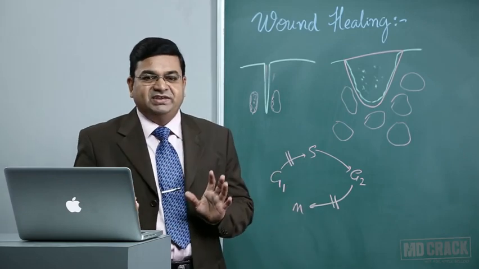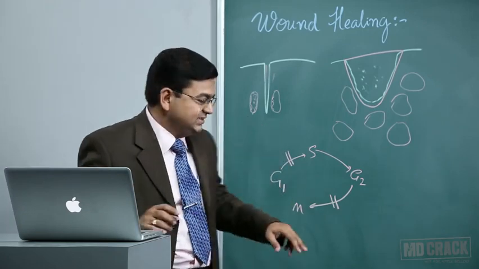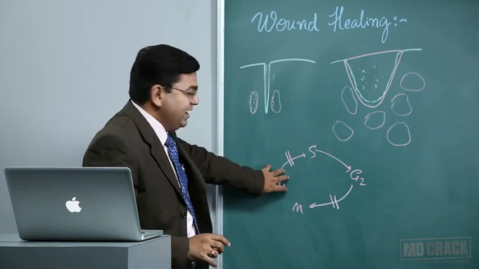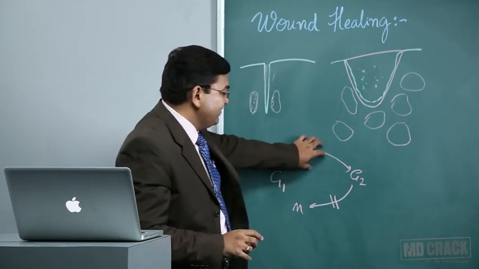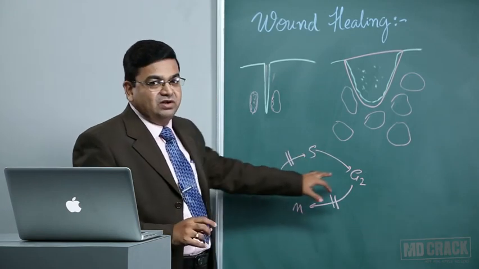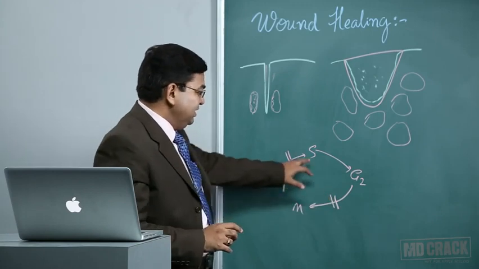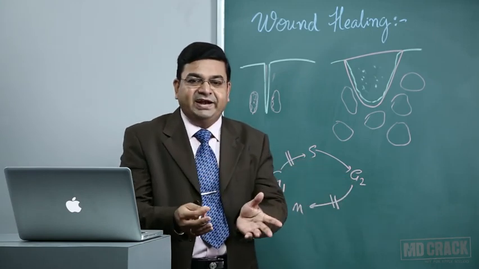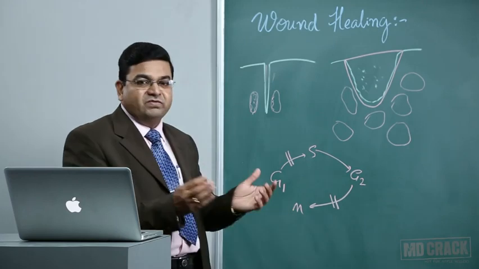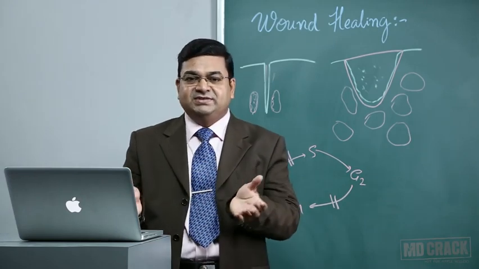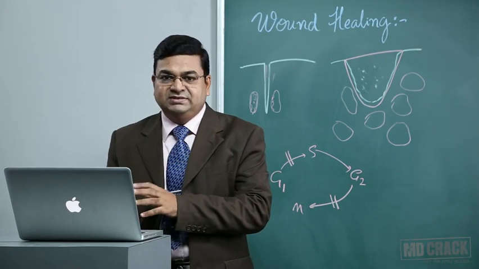So in the G1 phase, all the raw material that is required for synthesis of DNA will accumulate. Once there is synthesis of DNA, it is a point of no return. Cells will not revert back to the normal stage. In the G2 phase, the cells themselves get ready for further mitosis, and after mitosis, the cells will divide by cytokinesis. One cell will become 2 cells.